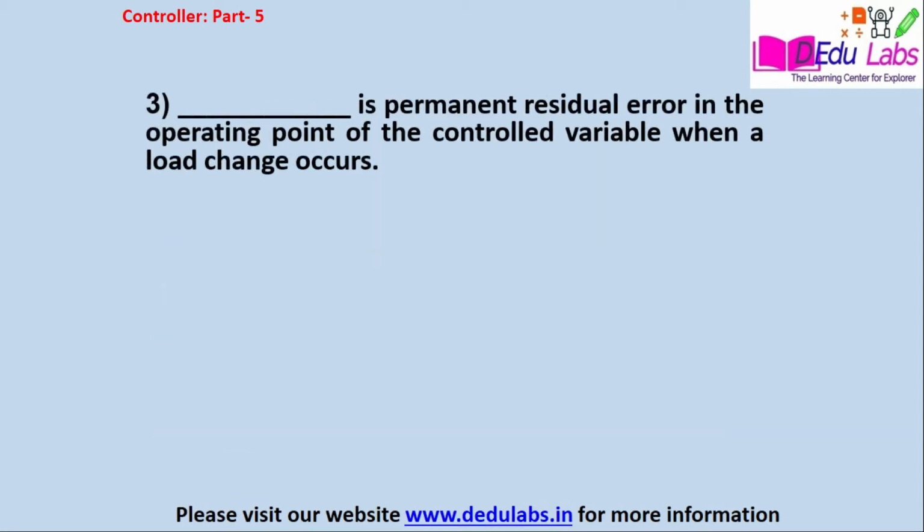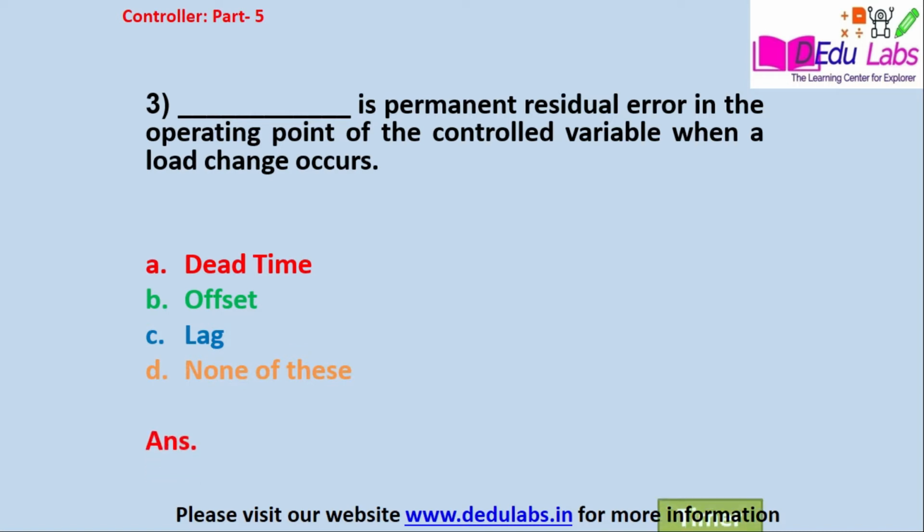Question number 3. Blank is the permanent residual error in the operating point of the control variable when load changes occur. Option A, dead time, option B, offset, option C, lag, option D, none of these. The answer is option number B, that is offset.